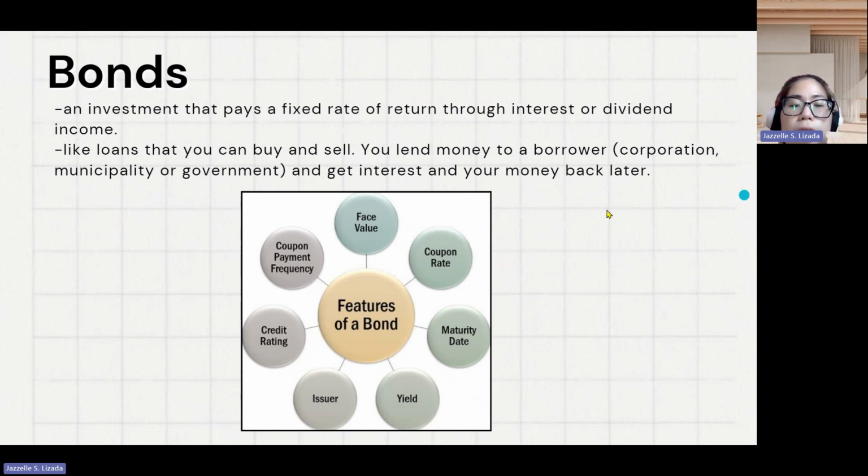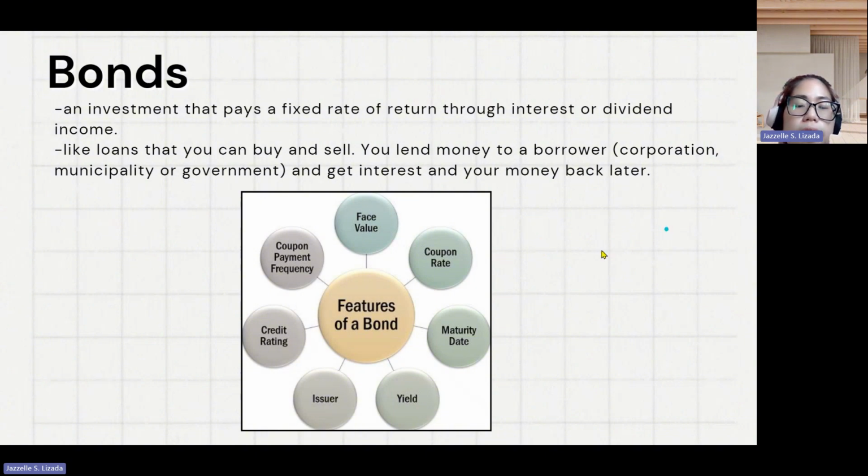Credit rating is the measure of the issuer's creditworthiness. The highest credit rating is AAA, which means extremely low risk of default, and the lowest is triple C, double C, and C, which is a very speculative rating, meaning high risk of default.